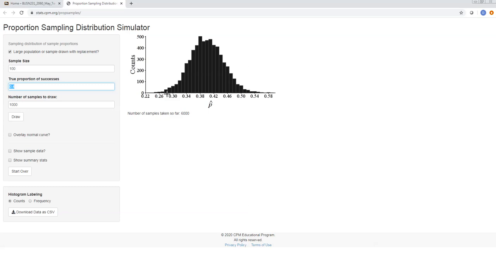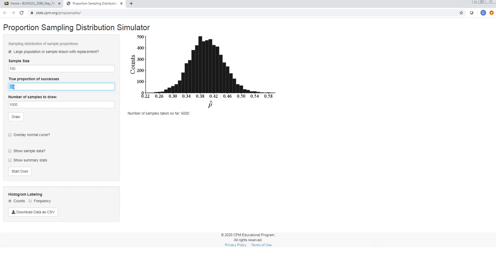So my proportions will be all over the place, right? You can see that in some samples of 100 people, I'm going to get a proportion of those who voted for Republican below 0.26, right? Somewhere over here. On the other hand, every once in a while, I'm going to have as high as 0.54, even higher than that, 0.56, right? Some samples, even though the true proportion in the entire population is 0.4, some samples randomly are going to be high, right? But the majority of them, you can see, are going to be concentrated right around where the population proportion is, 0.40, okay? And what can we say about the shape? The shape looks pretty darn normal.